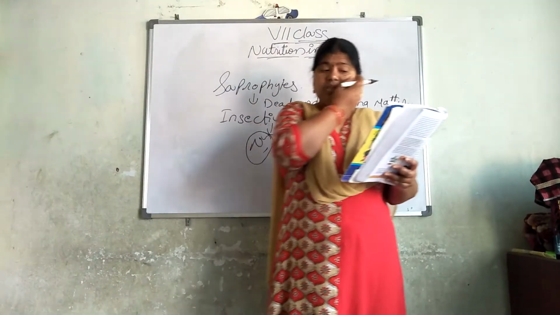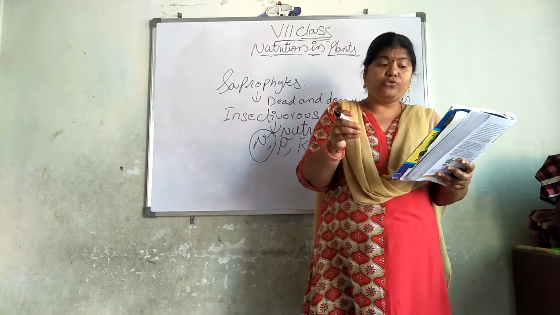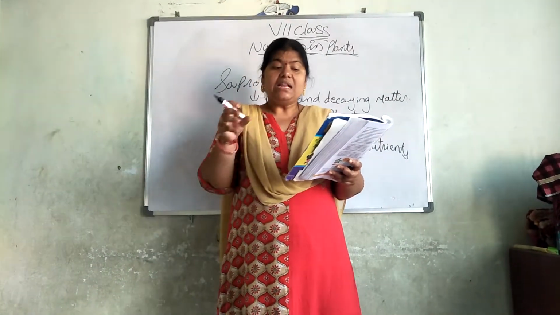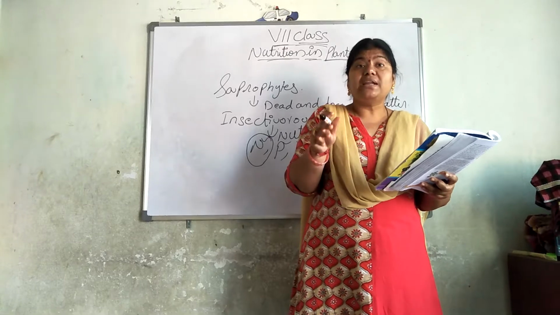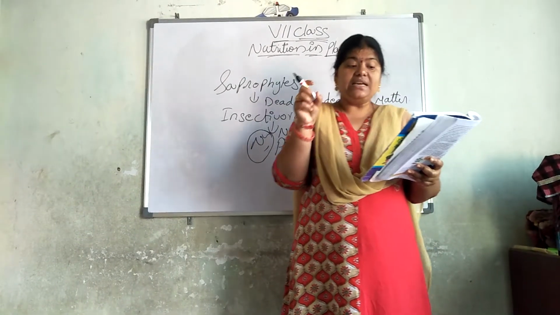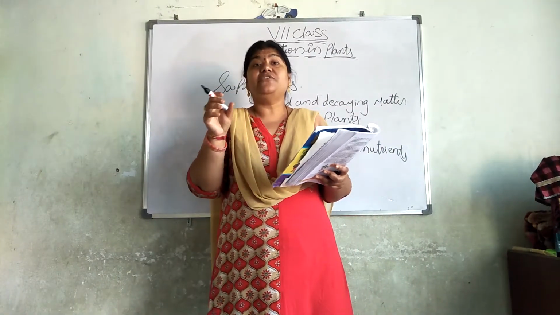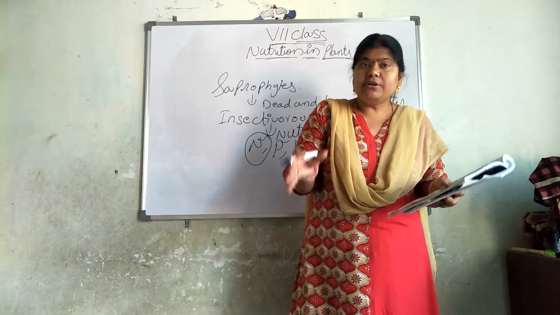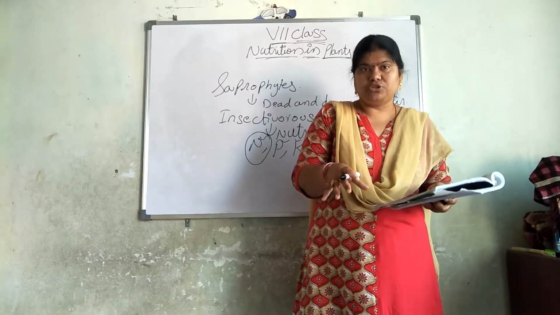So see here, a few plants manufacture their own food but also obtain a part of their nutrition from insects. Leaves of these plants are specially modified to trap the insects. These plants grow in areas where there is a deficiency of nitrogen, means in the soil there will be a deficiency of nitrogen.